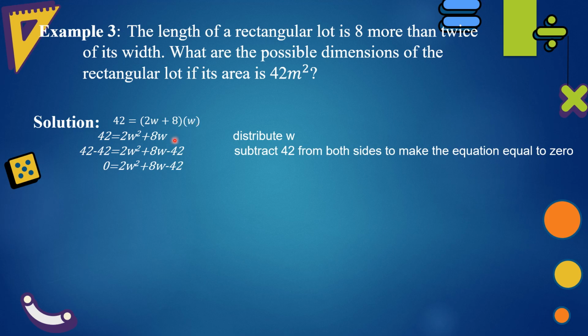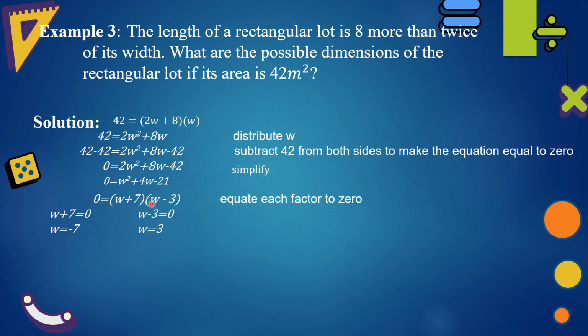Now subtract 42 from both sides to make the equation equal to 0. 42 minus 42 is 0. To simplify the equation, divide both sides by the common factor of the terms, and that is 2. 2w squared divided by 2 is w squared. 8w divided by 2 is 4w, and negative 42 divided by 2 is negative 21. Find factors of negative 21 whose sum is positive 4. And they are 7 and negative 3.